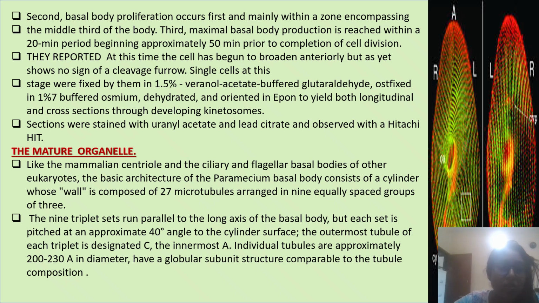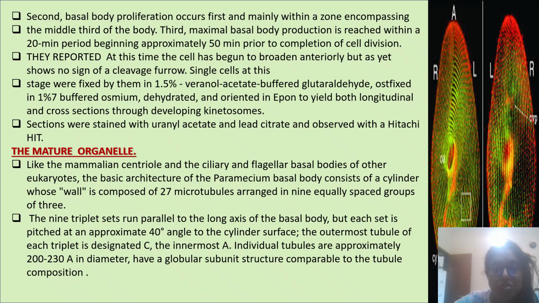Next, the mature organelle. Like the mammalian centriole and the ciliary and flagellar basal bodies of other eukaryotes, the basic architecture of the Paramecium basal body consists of a cylinder whose wall is composed of 27 microtubules arranged in 9 equally spaced groups of 3. The 9 triplet sets run parallel to the long axis of the basal body, but each set is pitched at an approximate 40 degree angle to the cylinder surface.